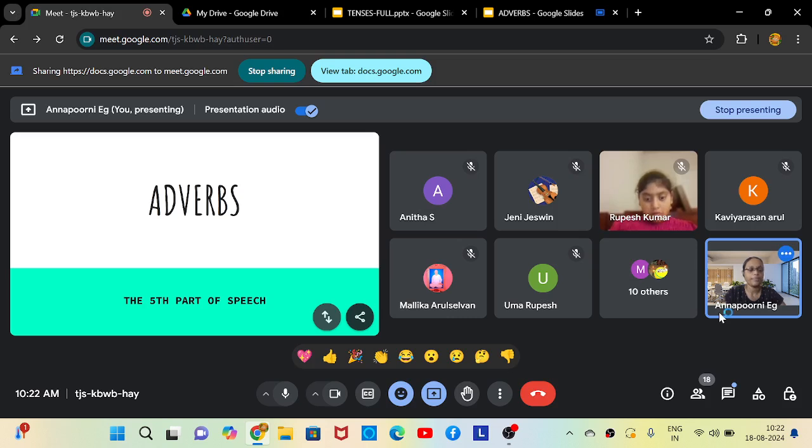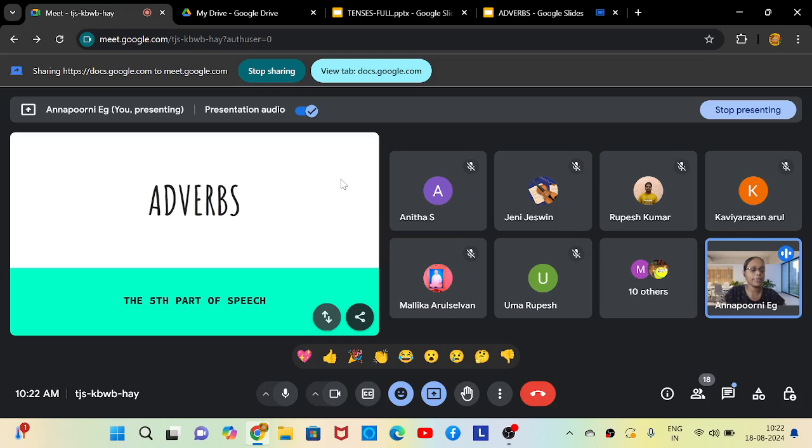You can see that adjectives are used to describe nouns or pronouns, but adverbs are used to describe verbs. Nouns and pronouns are described using adjectives: he is beautiful, she is beautiful, he is handsome.